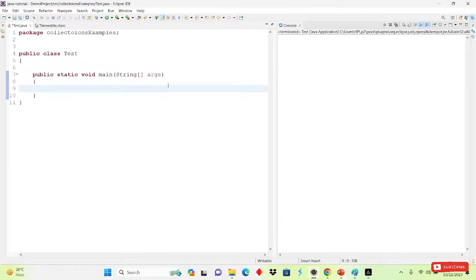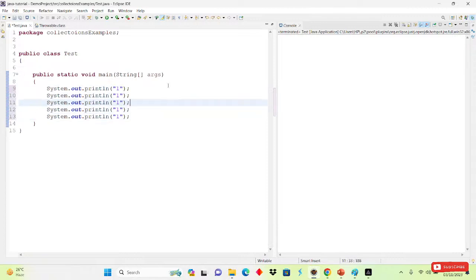Same example we will take here. I am writing System.out.println of 1, after that 2, then 3, then 4, and then 5.